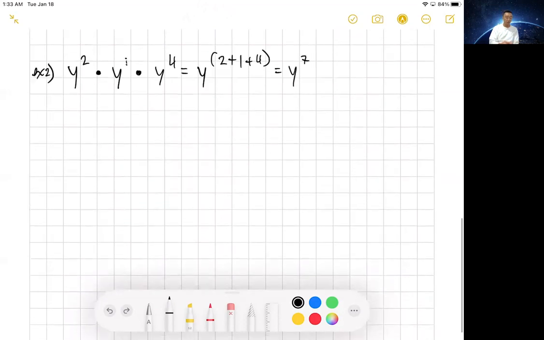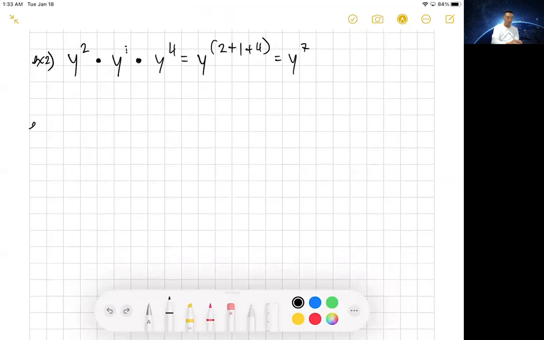Let's try another one. Example number 3. Again, you do it on your own first, and then I'll help you out. x y to the third times x to the fifth y. And that's it. Pause the video and try it. Now, I'm going to guess that you paused it and you tried it. Let's see what you get.